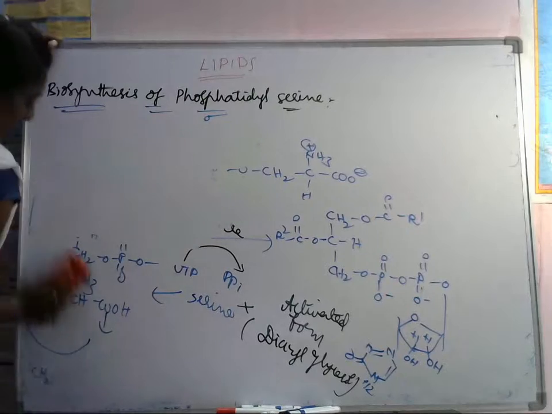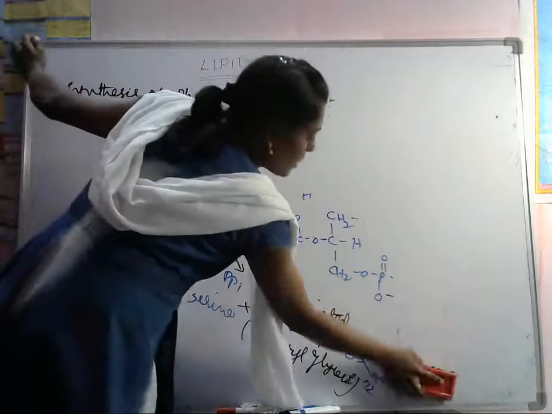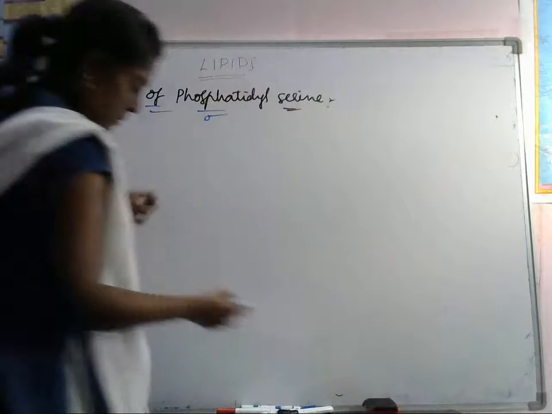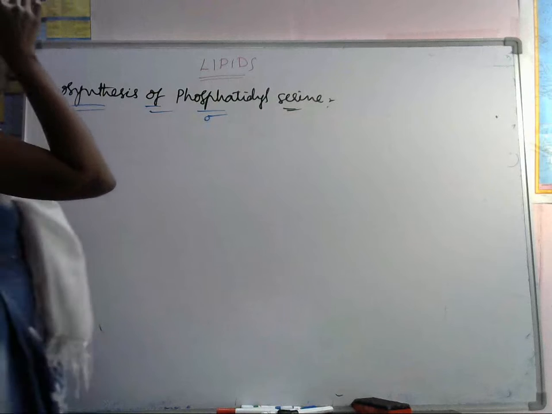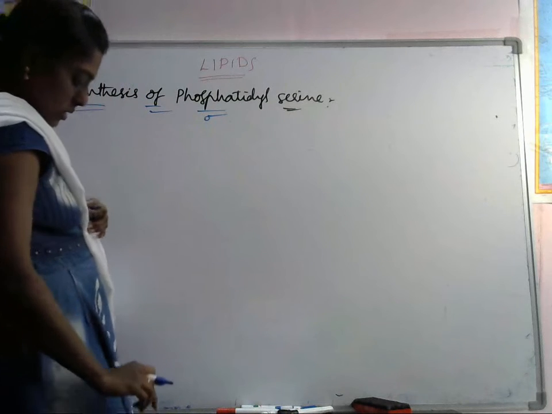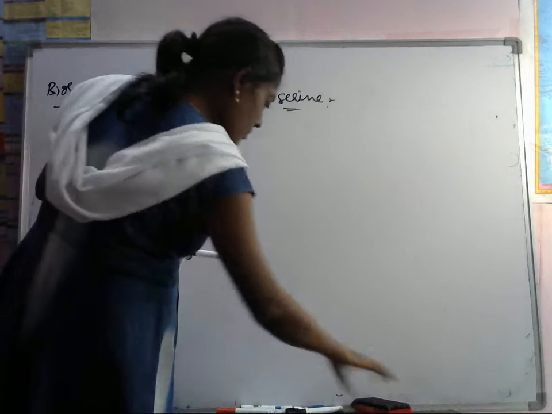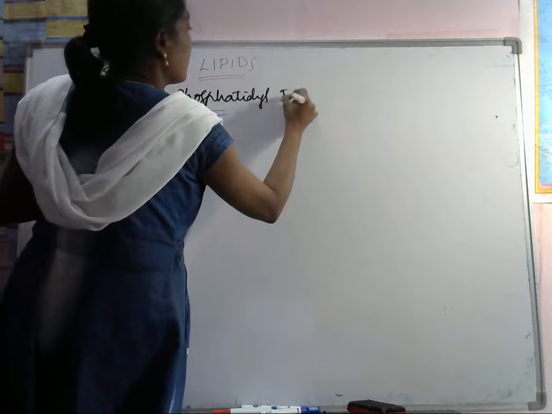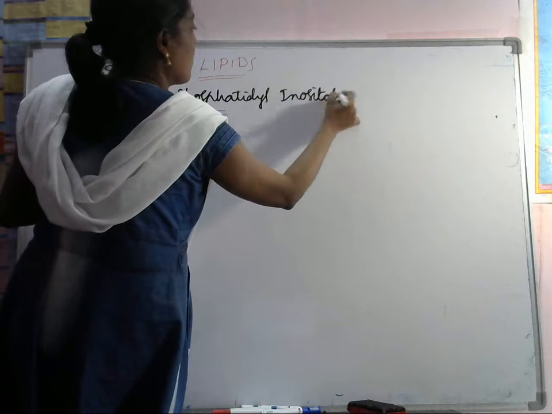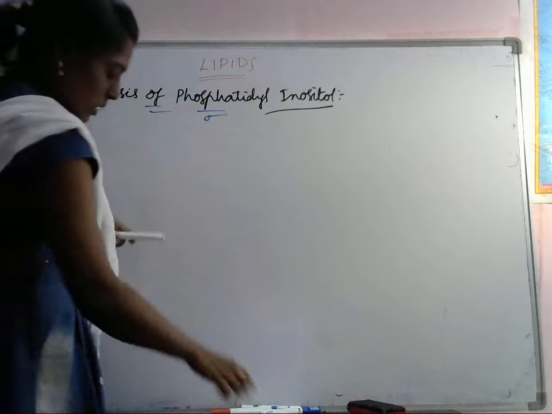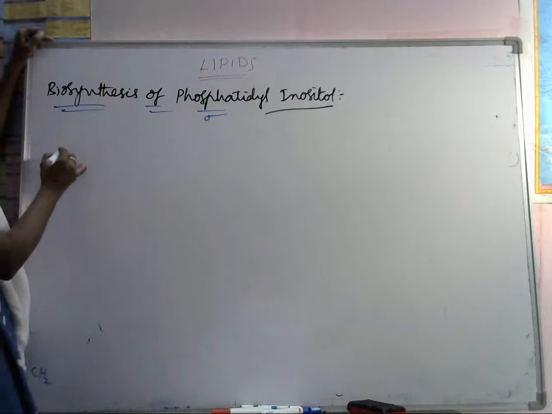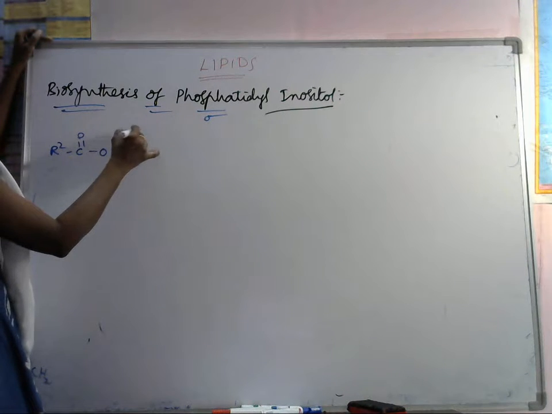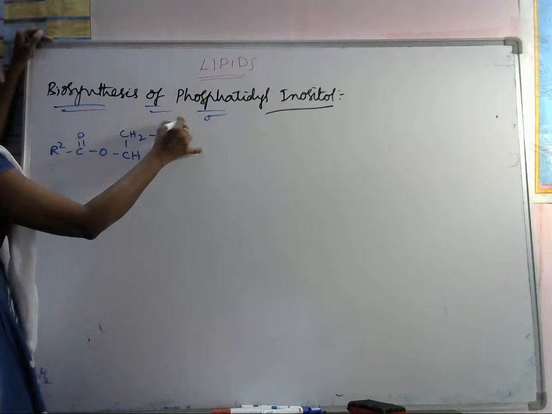Phosphatidyl inositol. First we have to take this R2 C double bond O, CH, CH2, O C double bond O R1.